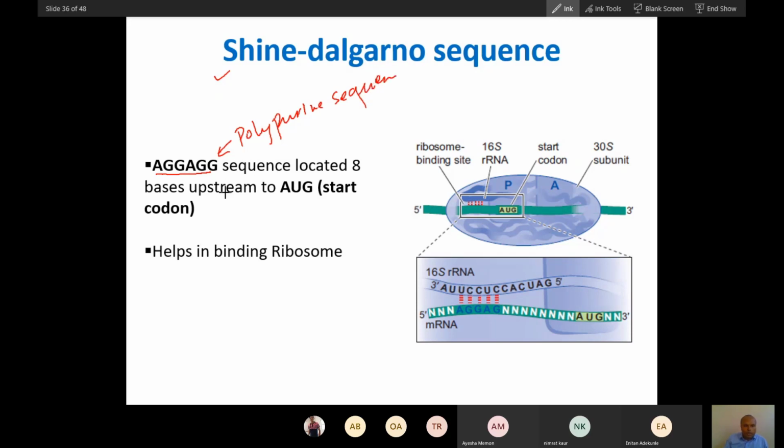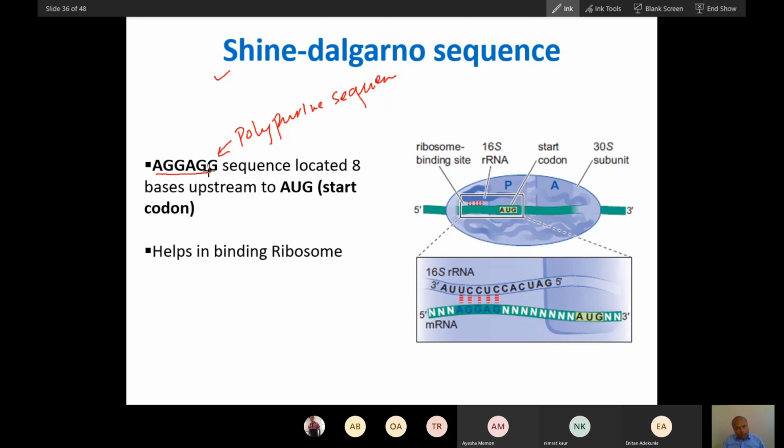Can you see the polypurine sequence? This polypurine sequence will bind with the polypurine sequence that is present in mRNA. You can see this is mRNA here. Can you see this is mRNA? This is the polypurine sequence: GGG, A and GGG.